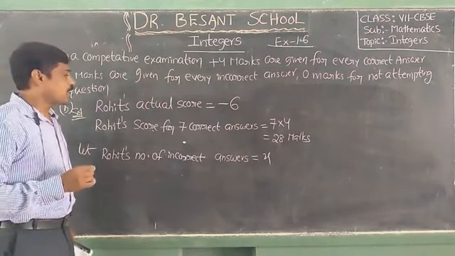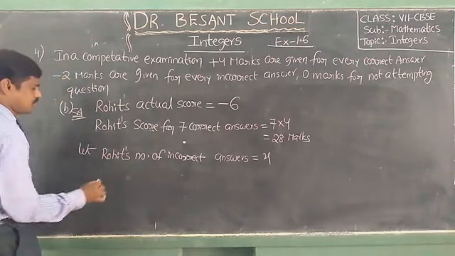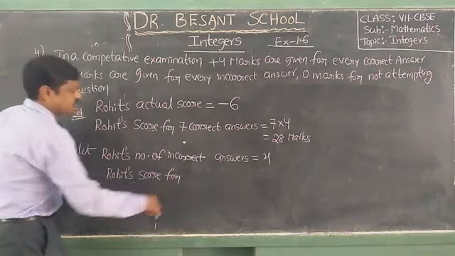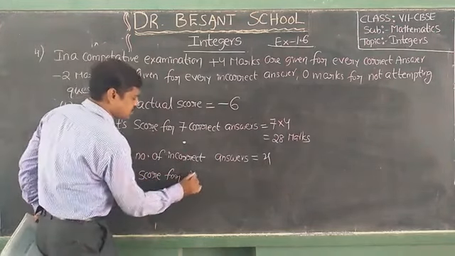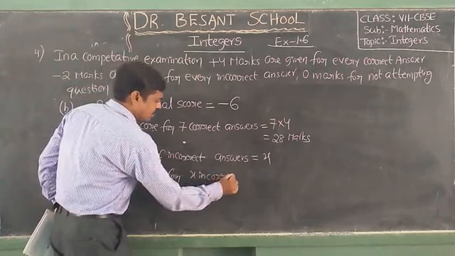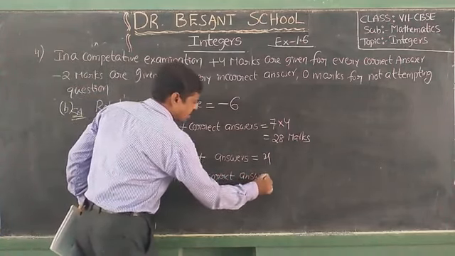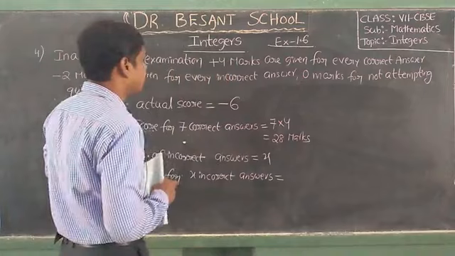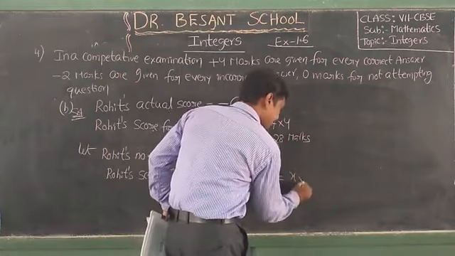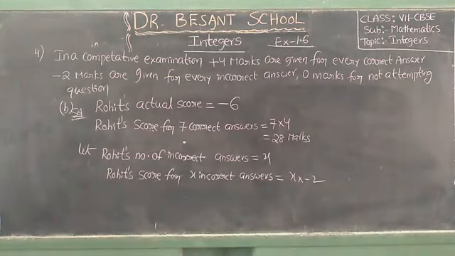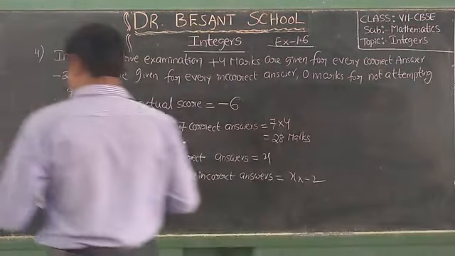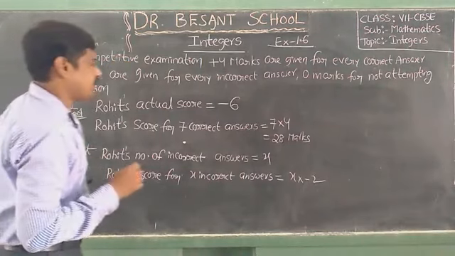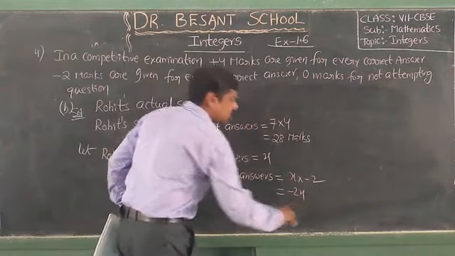Therefore Rohit's score for x incorrect answers is x into minus 2, that is equal to minus 2x.